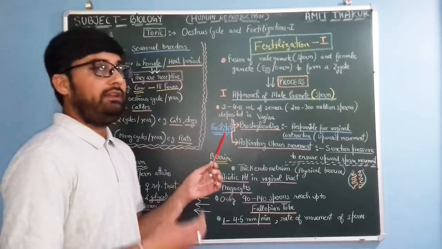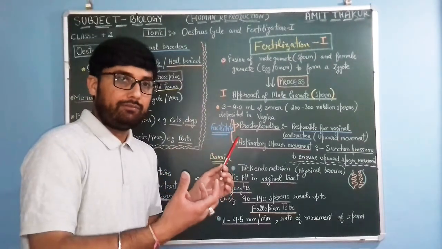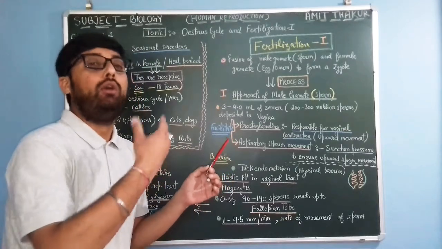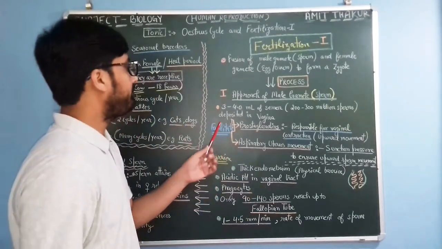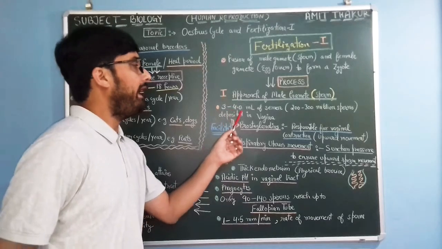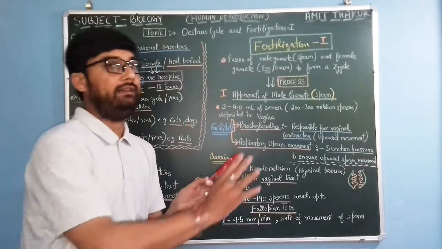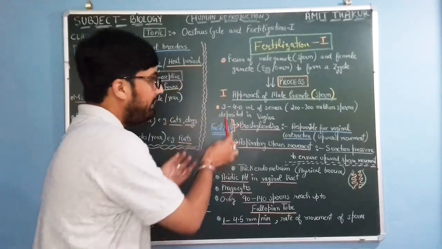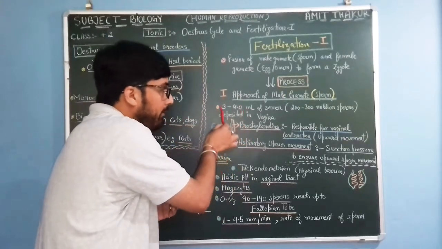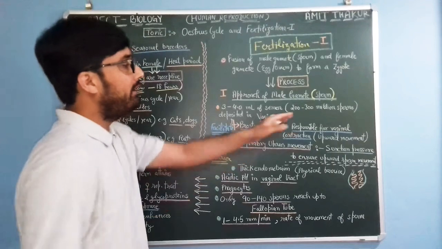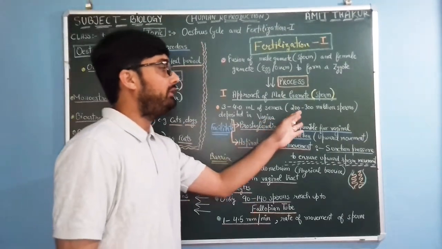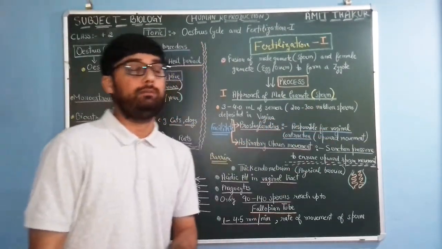During one ejaculation, which is ejaculated by the male organ through the penis, 3 to 4 ml of semen is ejaculated inside the vaginal tract, and in this 3 to 4 ml of semen there are about 200 to 300 million sperms.